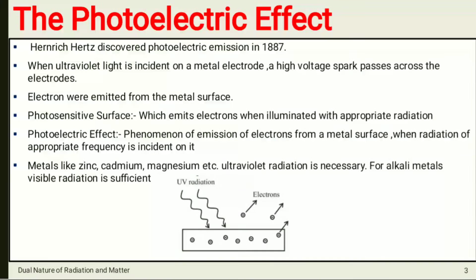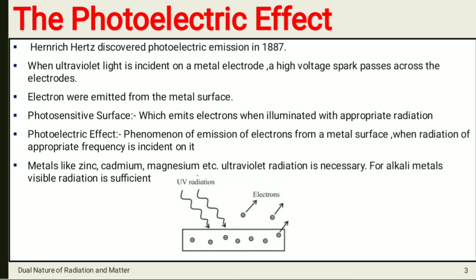Here, photosensitive surface means what? Which emits electrons when illuminated with appropriate radiation. Okay, so this metal plate is photosensitive, meaning when you make light or UV radiation incident on it, then it will emit electrons. So this material is sensitive to photo, or you can say light.